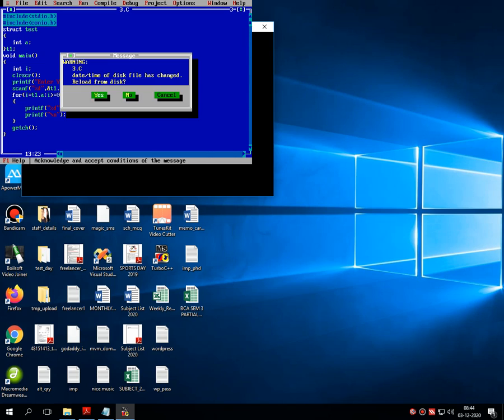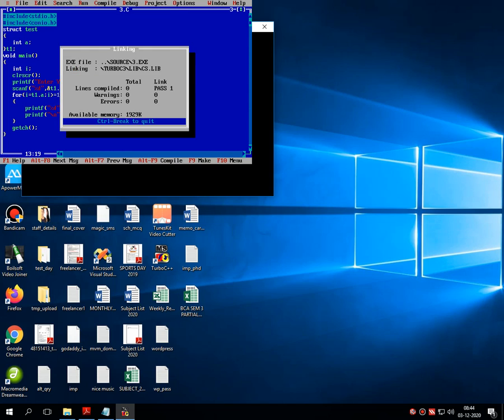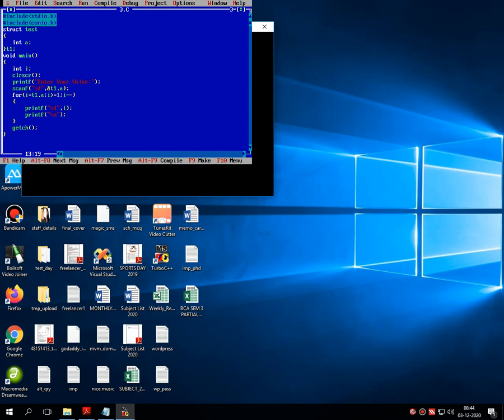Here I have to write greater than or equal to 1, and then again I run it, then it prints 10 to 1. So what will be the definition? Write a program to print 10 to 1 numbers using a for loop, where the member is declared inside the structure.